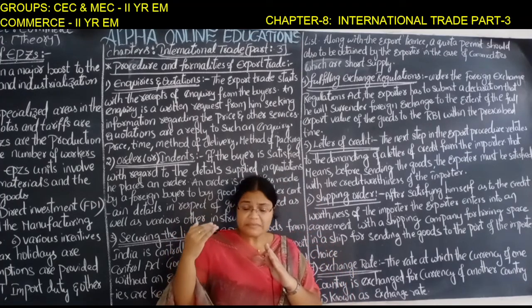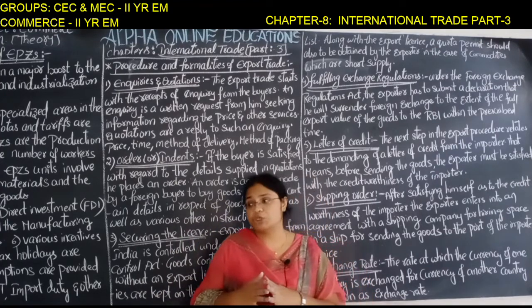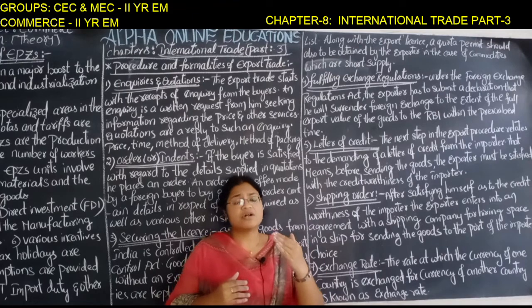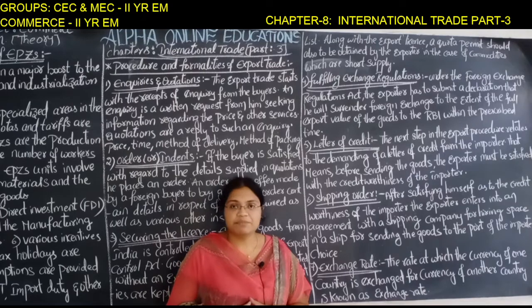If he has the account, his balance is also shown by the importer's bank, so that it shows completely the credit worthiness of the importer.